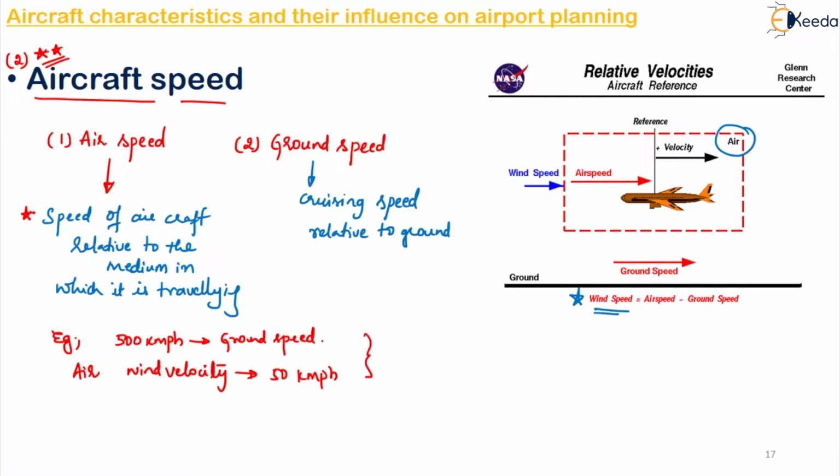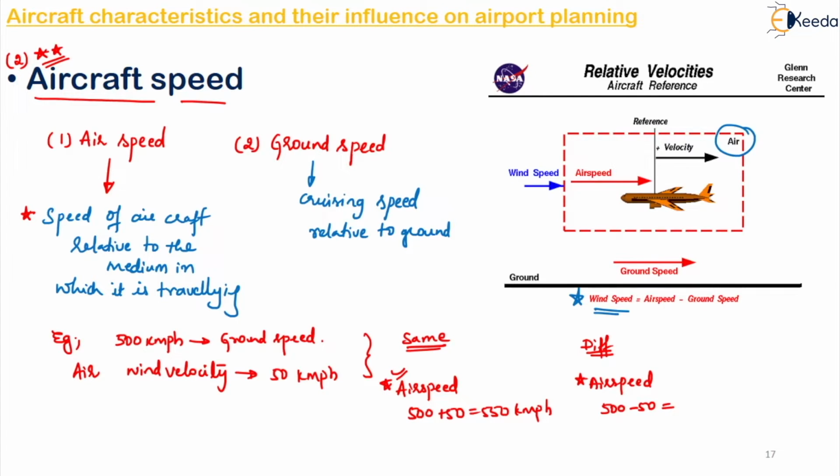Now suppose these both are in the same direction, your air speed will be 500 plus 50, that becomes 550 kmph. Because they are moving in the same direction, it will get added up. Suppose they are moving in different directions, what will happen? Your air speed will be 500 minus 50, because they are moving in opposite directions. So this will be 450 kmph. So that's the reason it is relative to the medium in which your aircraft is traveling.